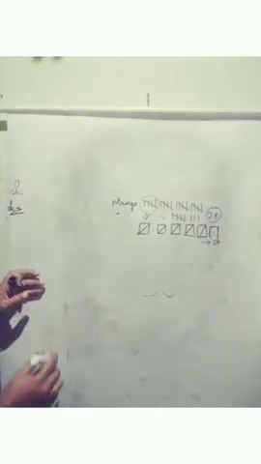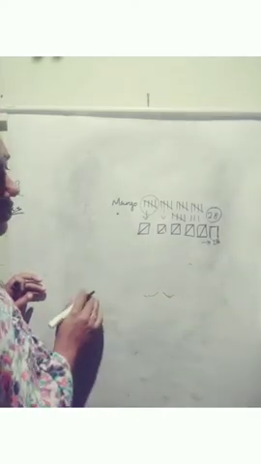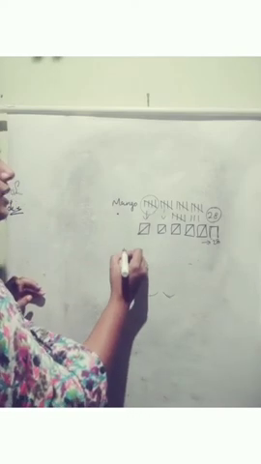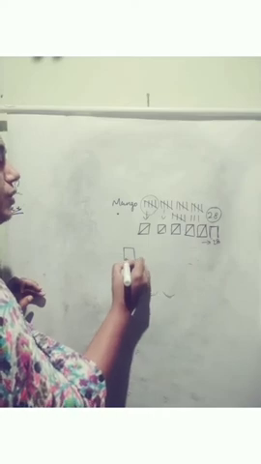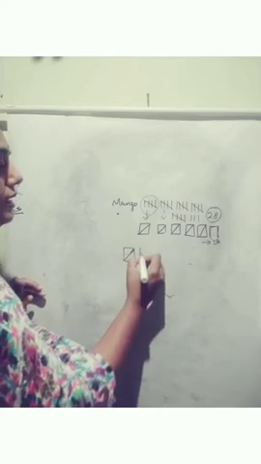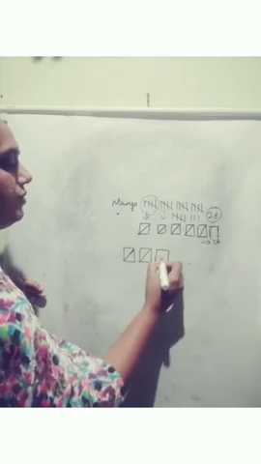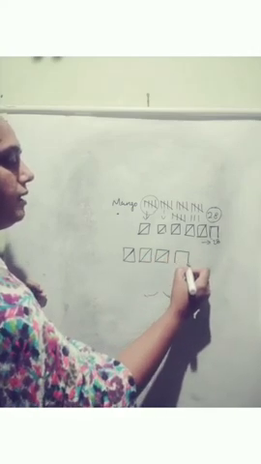Okay, next, 40 children. So we know 40. 1, 2, 3, 4, 5. Then again, for 40, how many are needed? 8. 8 fives are 40.